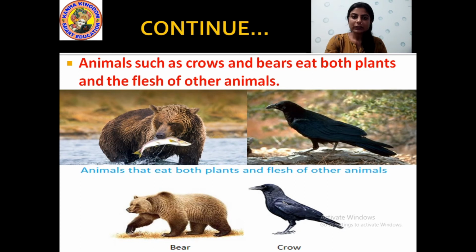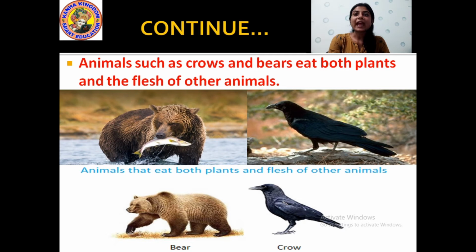And students, do you know there are some animals who eat plants as well as the flesh of other animals. They also eat plants and they also eat the flesh of other animals. You know what these animals are called? These animals are called omnivores. Omnivores are animals which eat plants as well as the flesh of other animals.